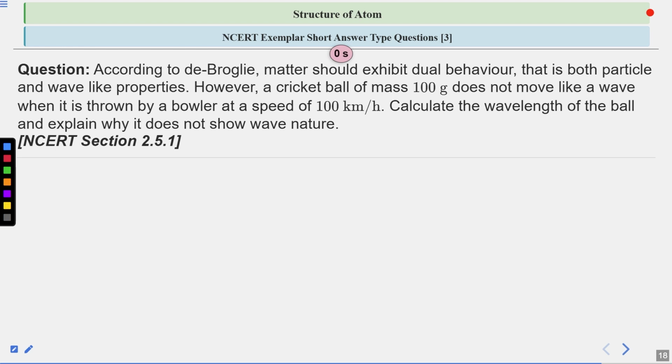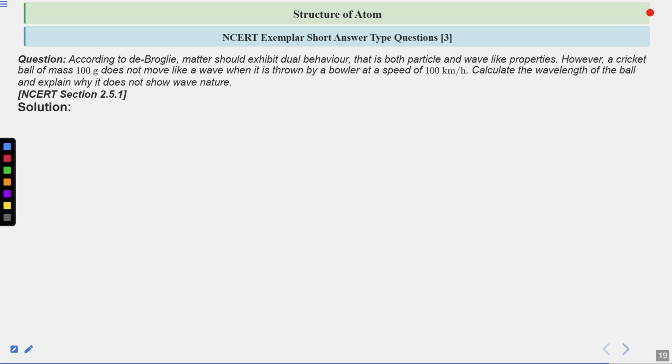The time is up. Okay. Yes, due to the huge mass. We will see what is the correct answer. So first of all, it is given in the question that mass is 100 gram. So we are converting it into the SI unit. We will write it as 0.1 kg. Second thing is the conversion of velocity into standard unit. So to convert kilometer into meter, we multiply it by 1000, and to convert hour into minute and then into second, we multiply it twice by 60.